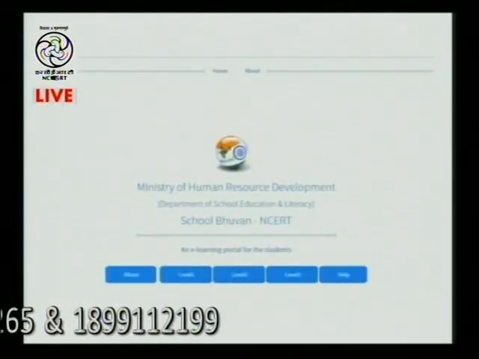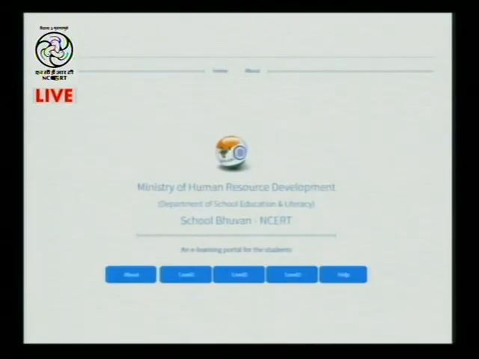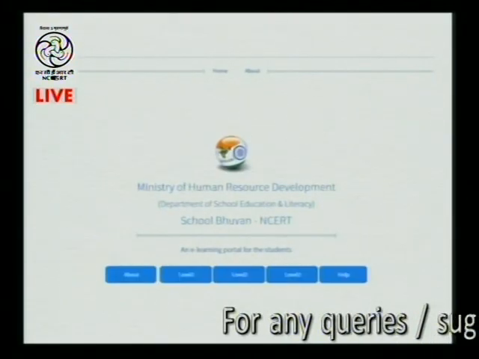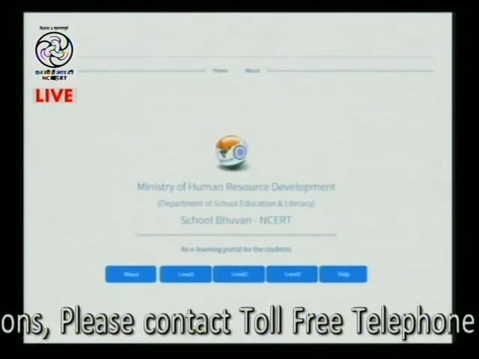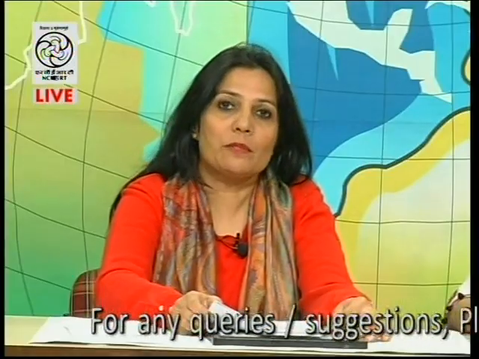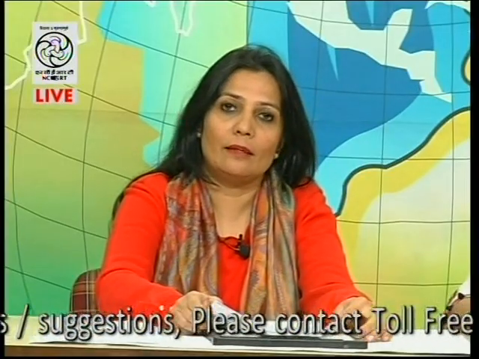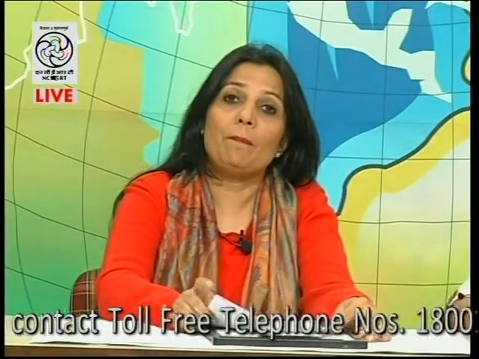Then here there comes the tie-up with our Ministry of Human Resource Development, where everything which is given in the syllabus of class 9th and 10th, the map work, because in 9th and 10th the focus is on India, the contemporary India, where we talk about the physical maps, where we talk about even the minerals and other maps and the population map. So all those maps which have been covered in class 9th and 10th, they have been covered over here. But the maps which have been used in class 9th and 10th, they become beneficial as soon as any child at any level starts learning about their country, India.